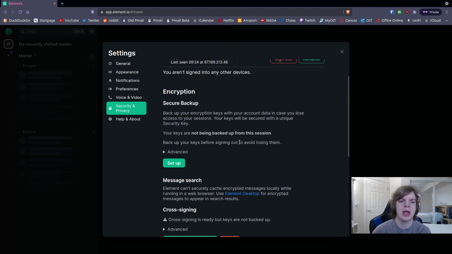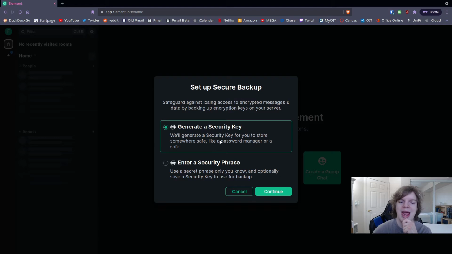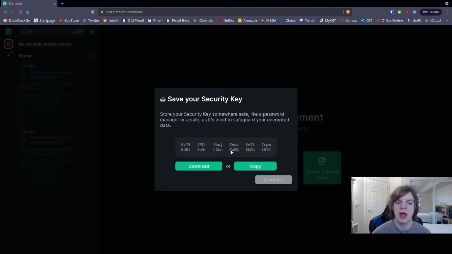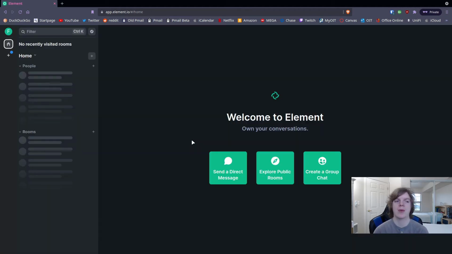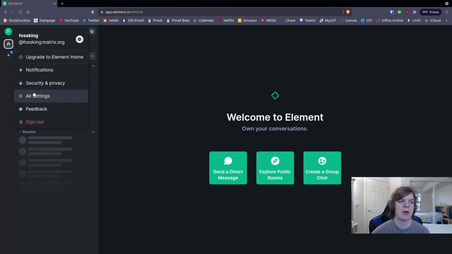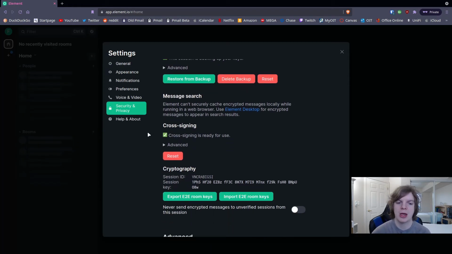And then here is where you handle all the extra security and privacy settings. So you can do a secure backup, which I would recommend doing. You hit setup and then you go through and it generates a security key for your account. So if you lose access to it, you can get it back later. You can say continue. This would be the security key for it. You can download it or copy it and then you continue. And then it sets up private and public keys for you. And then now I have access to my account if I were to lose access to it. But again, I'm going to just delete it after this video, so that doesn't really matter all that much.